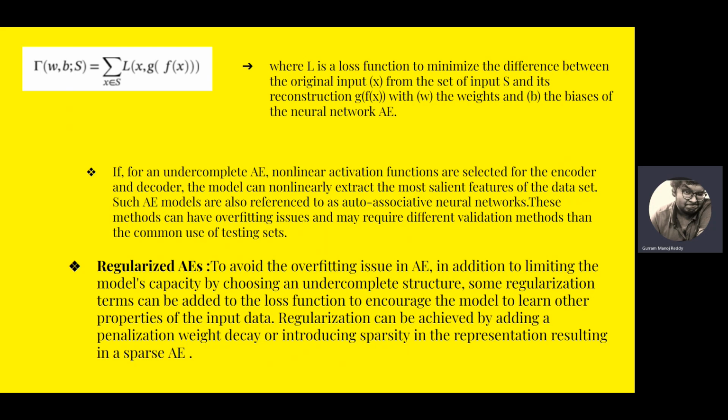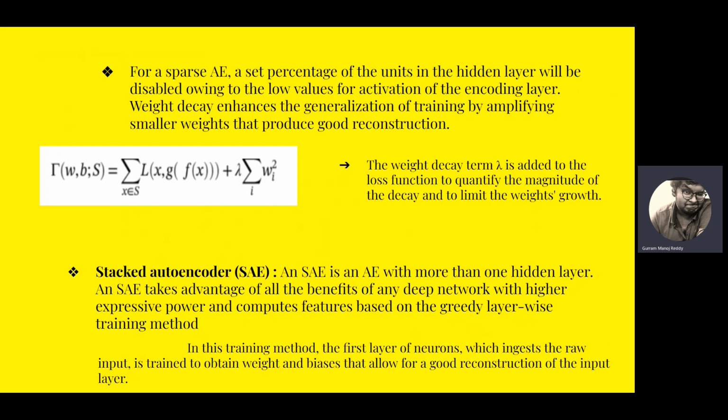In addition to limiting the model's capacity by choosing an undercomplete structure, some regularization terms can also be added to the loss function to encourage the model to learn other properties of the input data. Regularization basically means adding a penalization, weight decay, or introducing sparsity in the representation, resulting in the sparse AE. For a sparse AE, for the most important features, a weight term is added so as to enhance its value in the prediction. For a sparse AE, a set percentage of the units in the hidden layer will be disabled owing to the low values for the activation of the encoding layer.